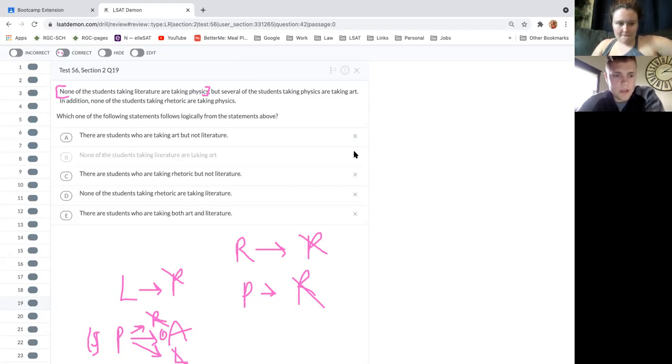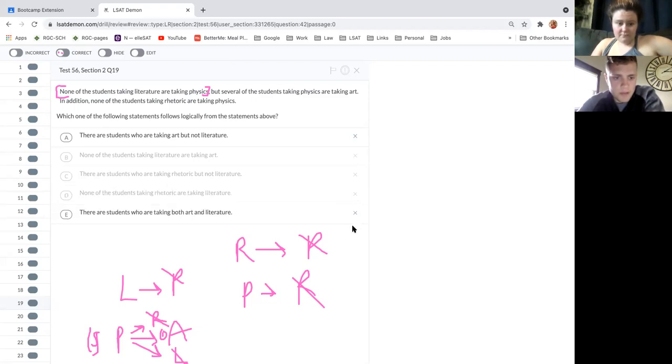There are students who are taking rhetoric but not literature. No, not necessarily. I mean, that could happen. None of the students taking rhetoric are taking literature. No, that could happen too. Yep, all we know is they're not taking physics.